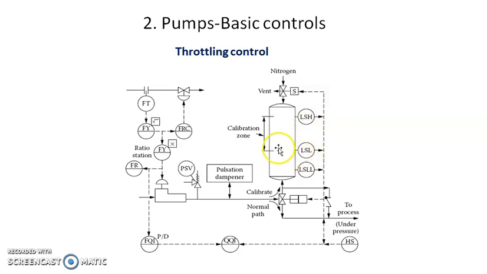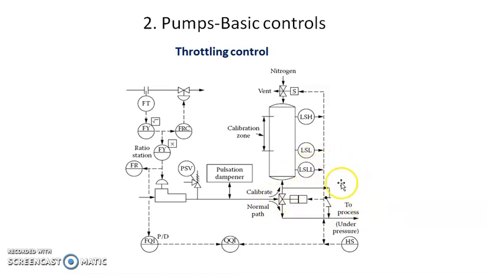So this tank will be calibrated from LSL to LSH. Initially the feed of this pump will enter inside the tank, and when it reaches LSH, this controller will close the valve and open it for the process.